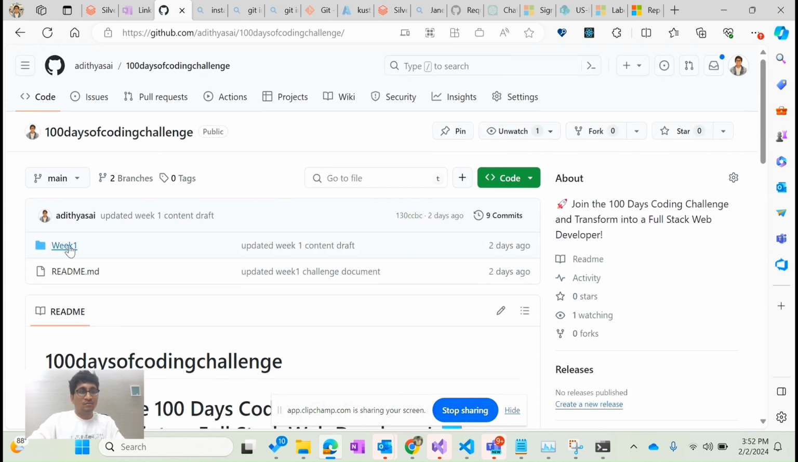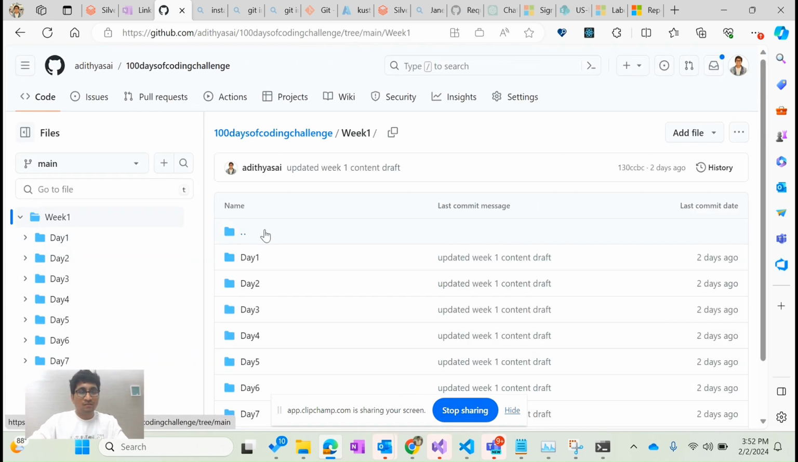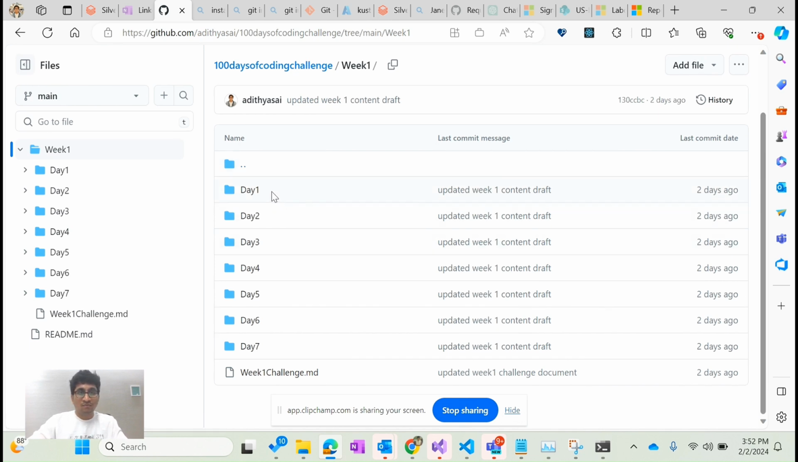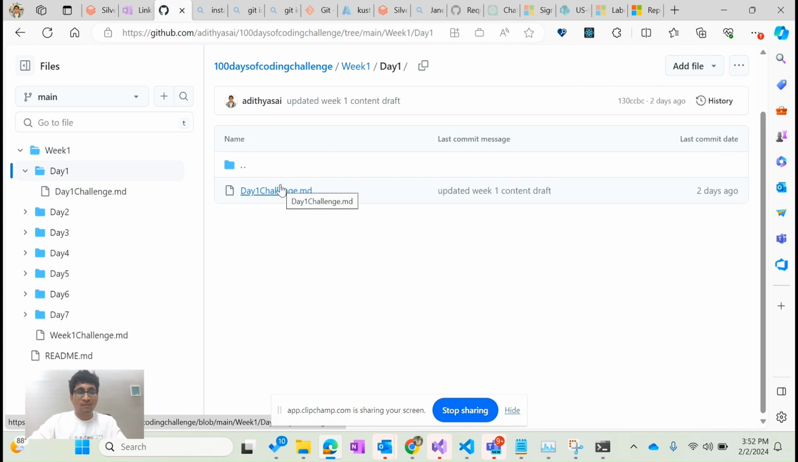Okay, let's go to the challenges. For week one, we have seven challenges: day one, day two, day three, day four, day five, day six. If you are on day one, go inside the week one folder. There you will find the challenge for that specific day. Go inside day one and there will be a challenge file, an empty file.